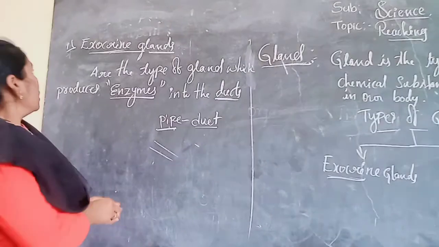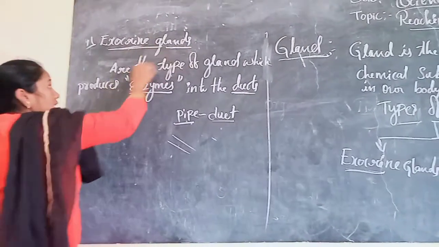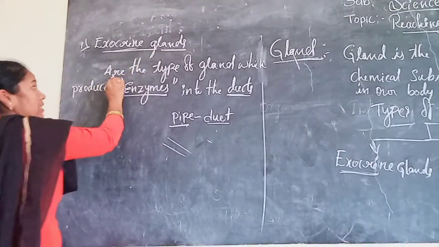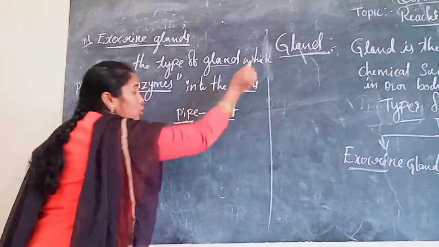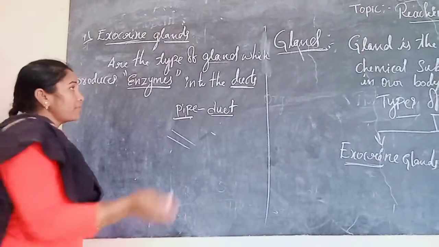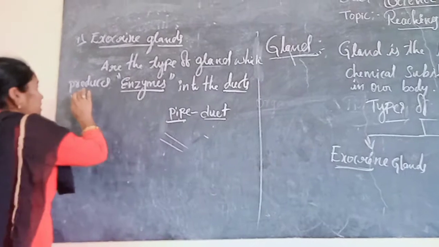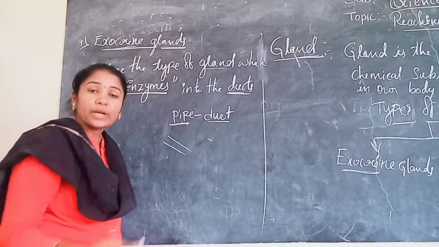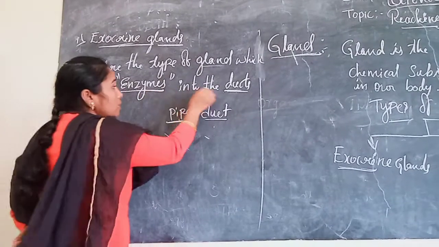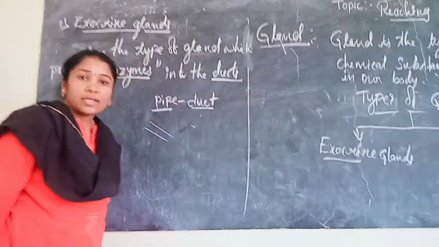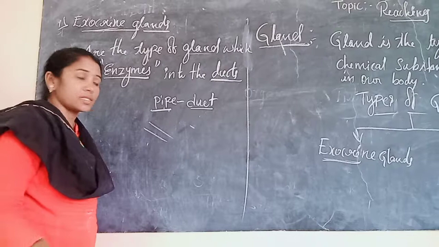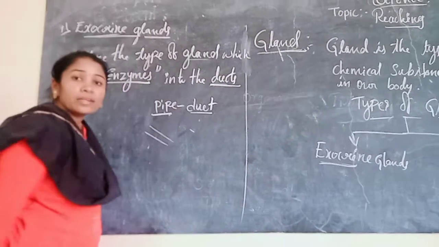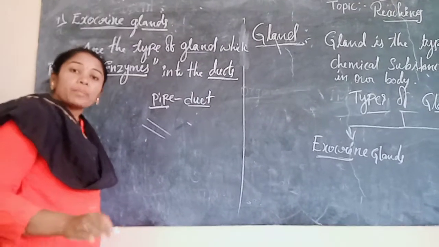Understand? Exocrine glands are the type of glands which produce enzymes into the ducts. Enzymes are a type of catalyst.